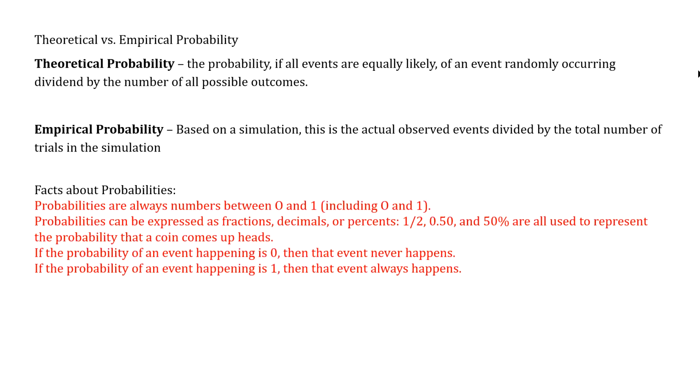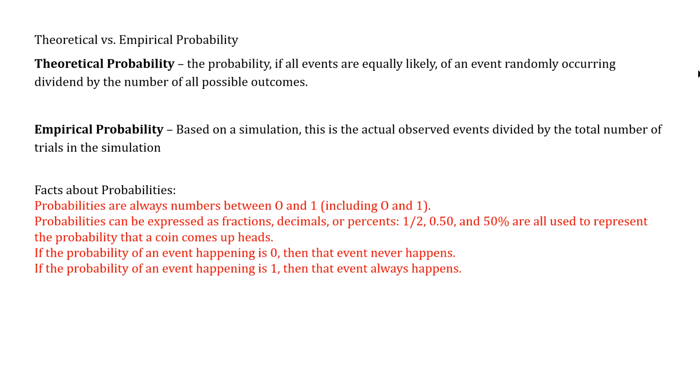They're always expressed as either a fraction, a decimal, or a percentage. You can see a 1 in 2 shot, a 1 in 6 chance of rolling a 1 when you roll a die, a 50% chance of getting a head on a coin flip, or a 0.5 chance. It's usually a fraction, but it can be a whole number. If you flip a two-headed coin, it's a 100% chance you're going to get a head.